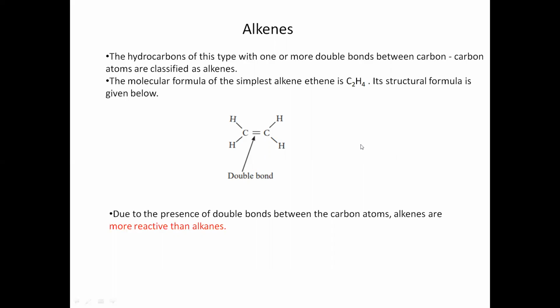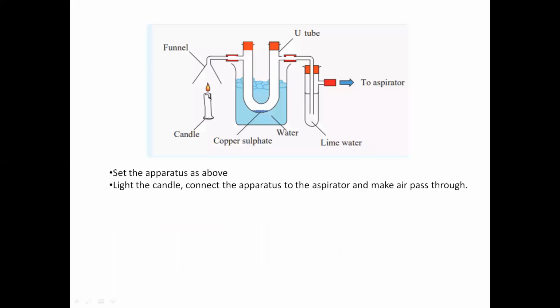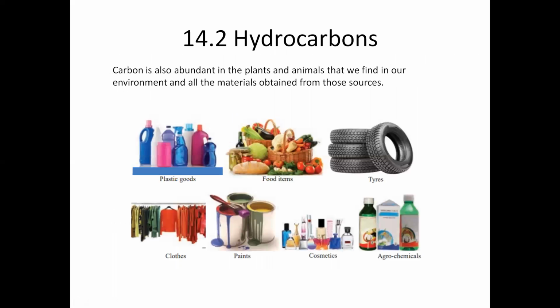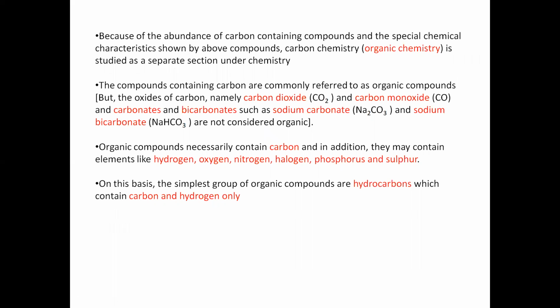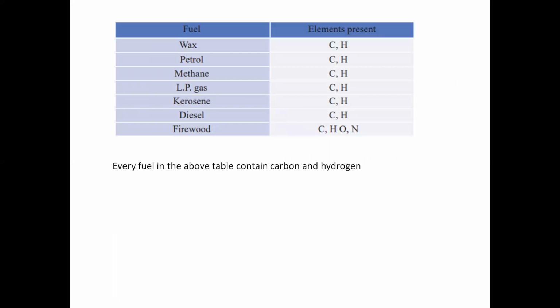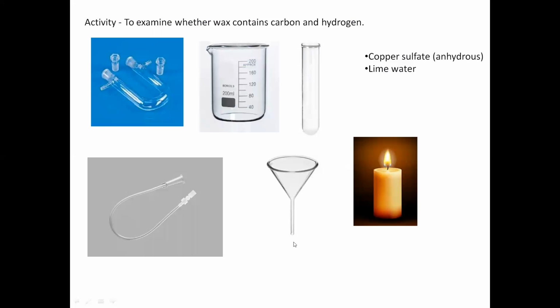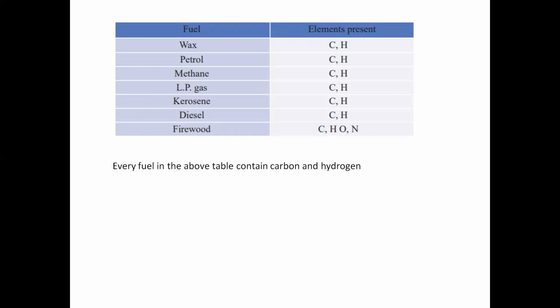So let's move to today's summary. We were talking about hydrocarbons today. Hydrocarbons mean compounds containing only carbon and hydrogen. These are the fuels that we talked about.